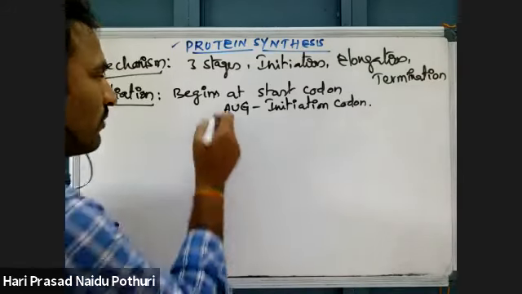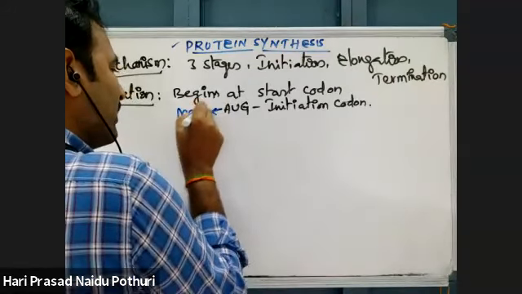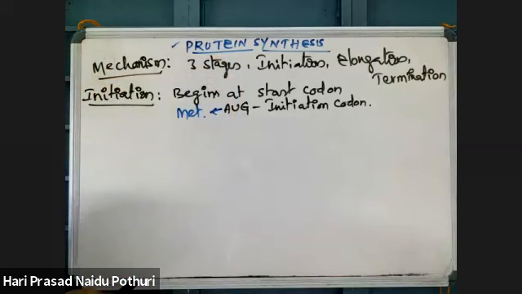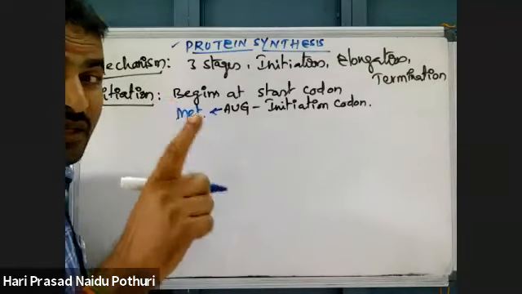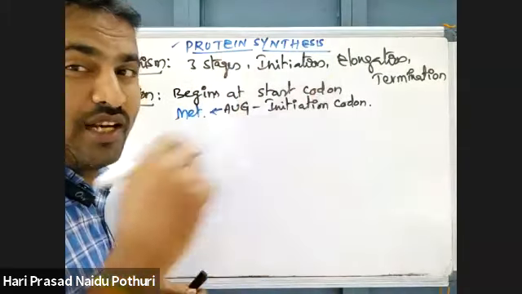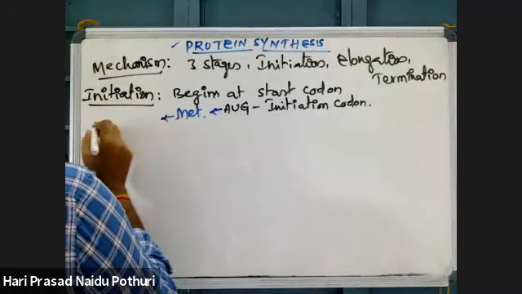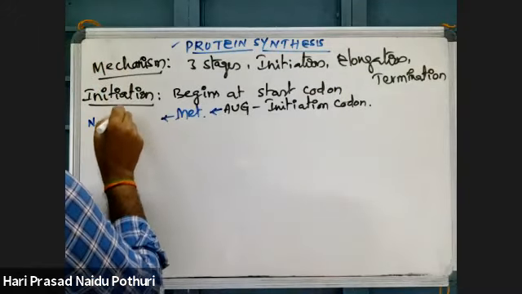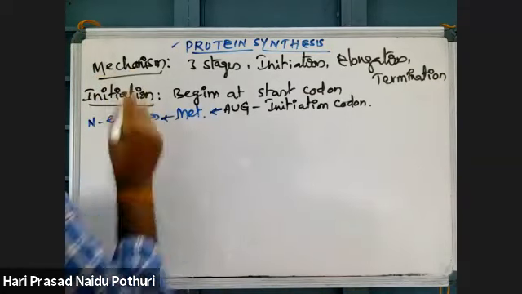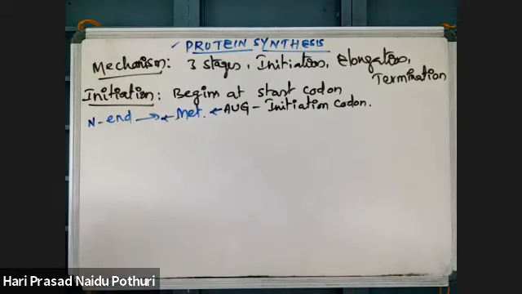What does this code for? An amino acid, methionine. AUG codes for methionine, and AUG is the start codon. That means in the protein made from mRNA, the N-terminal end amino acid is always methionine, as I told you, because it is the start codon. First I will tell you the mechanism of initiation, then I will give you notes.